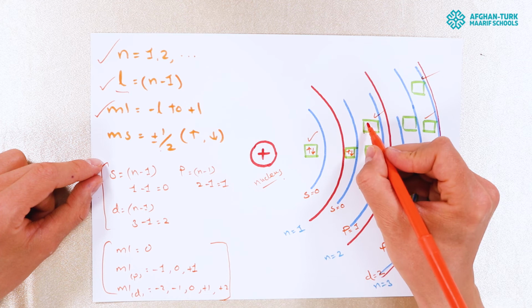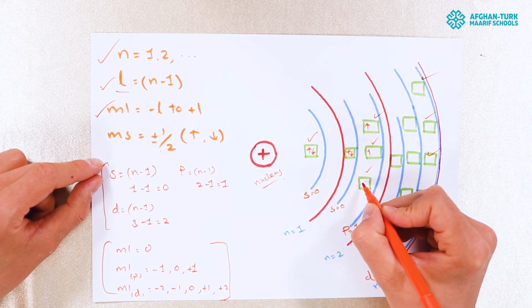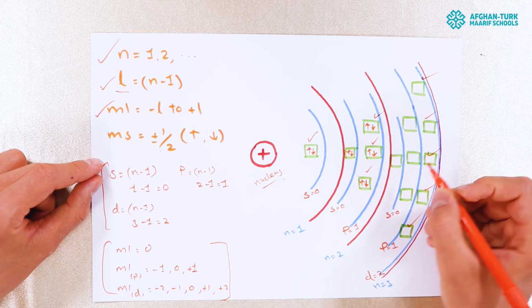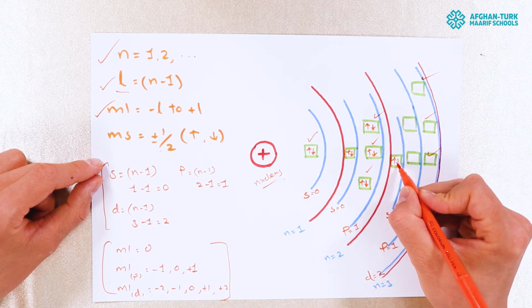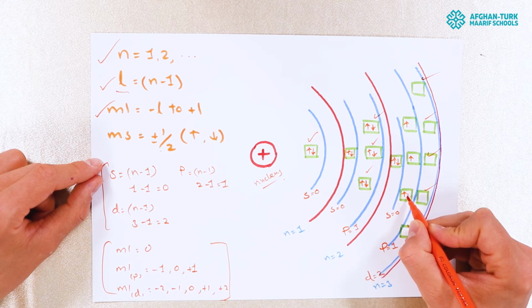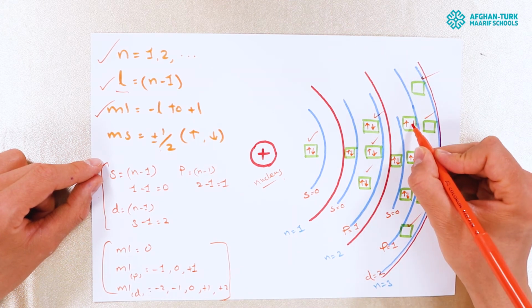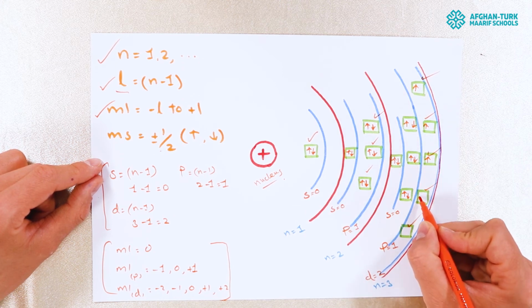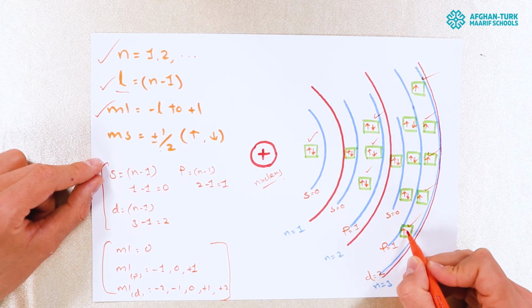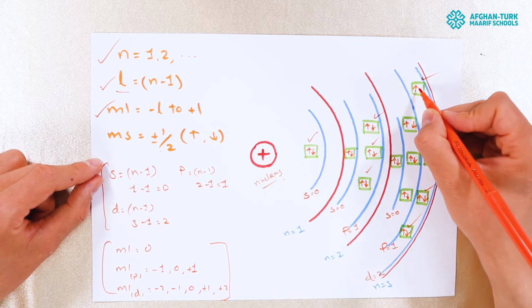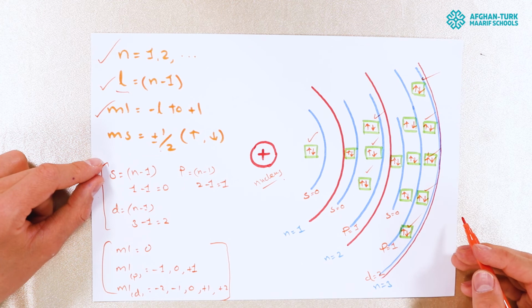Spin up, spin down, spin up, spin up, spin up, and spin down, spin down, spin down. Again, spin up, spin down, spin up, spin up, spin up, down, down, and down. Again here, spin up, spin up, spin up, spin up, upward spin, downward spin, downward spin, and downward spin.